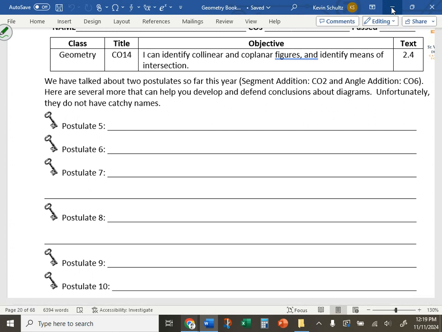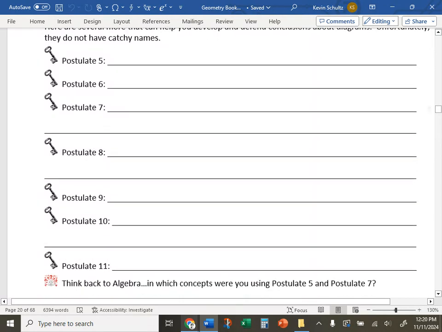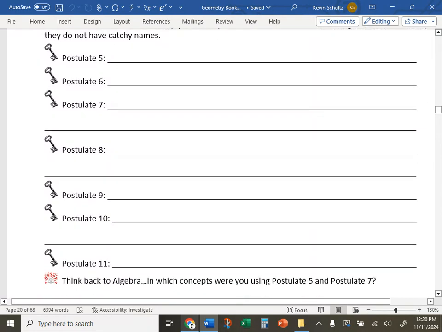We are moving on to CO14, and we're going to talk about a whole bunch of different postulates. Unfortunately, these ones don't have fancy names like the segment addition postulate or the angle addition postulate or the vertical angles congruence theorem. These are just postulates. Remember, a postulate is something that is known to be true in geometry, and you can use it in proofs. We are not going to be using them in proofs too often just because they don't have catchy names. We'll kind of stick to the main ones.